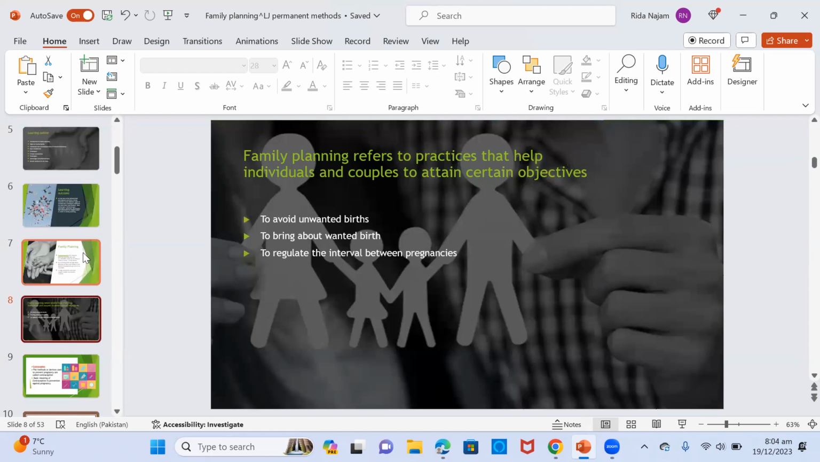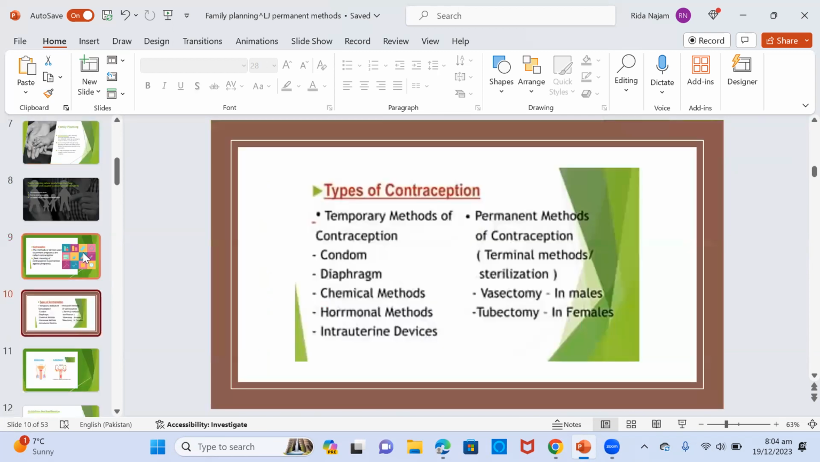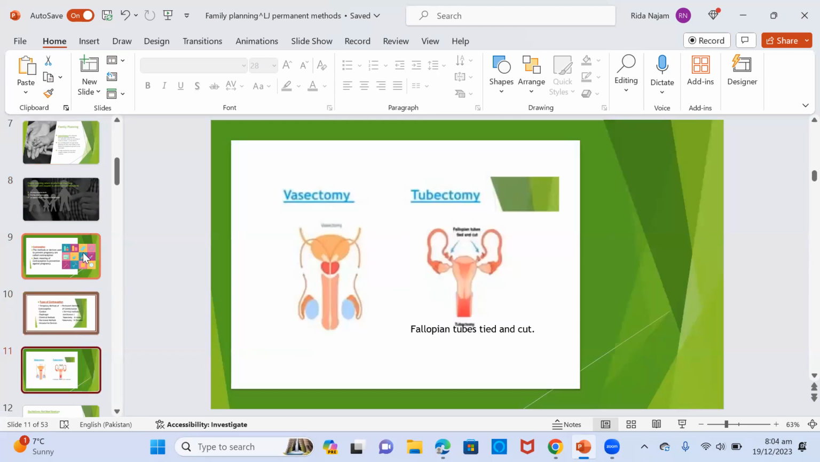Family planning refers to practices that help individuals and couples to attain certain objectives, which include to avoid unwanted births, to bring about wanted birth, to regulate the interval between pregnancies. Contraception. The methods or devices used to prevent pregnancy are known as contraception, and the basic meaning of contraception is prevention against pregnancy. Types of this include temporary and permanent. Temporary methods include condoms, diaphragms, chemical methods, hormonal methods, and intrauterine devices. And permanent methods of sterilization include vasectomy in males and tubectomy in females.